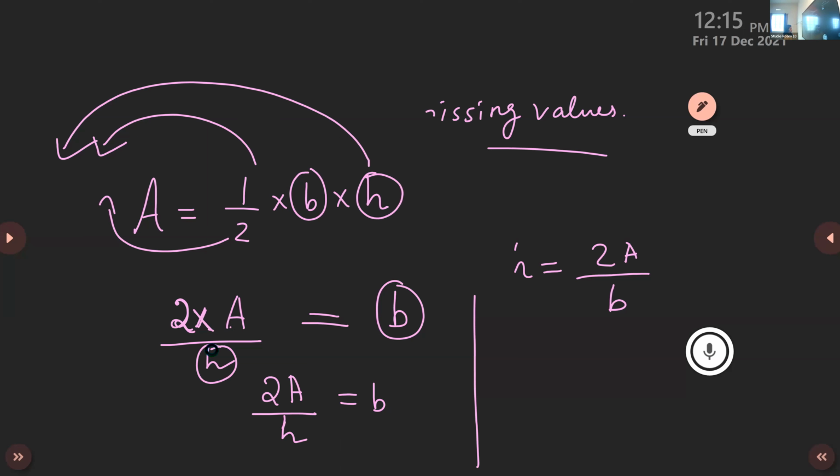Understood? So base is equal to what? 2 times area by height. Same way, height is equal to what? 2 times area by base will come. Same thing: instead of height, we are transposing base. If you want to find height, we will transpose base to the left side. So the formula will become 2 times area by height if you want to find the base, and 2 times area by base if you want to find the height. Clear?